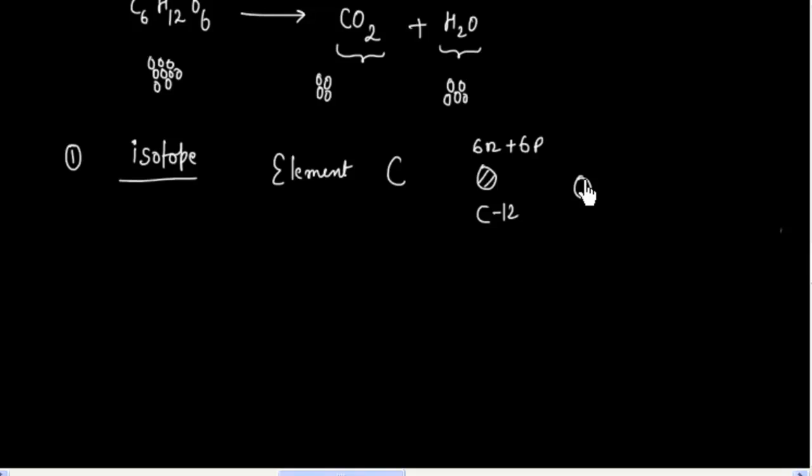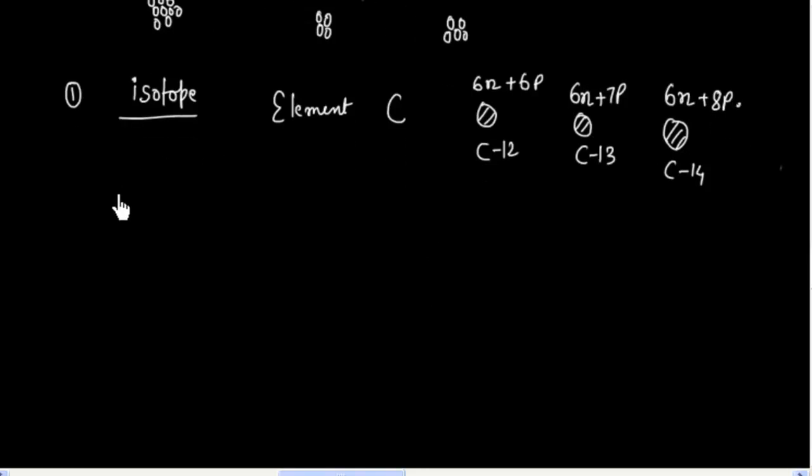Some atoms are C13, that is 7 neutrons plus 6 protons, and some carbon atoms are C14, that is 8 neutrons and 6 protons. So atoms being alike is not true.